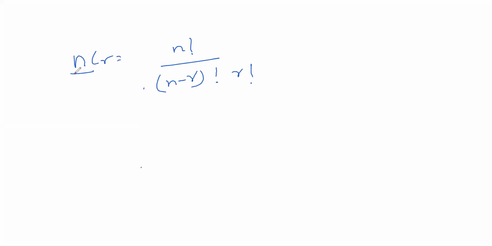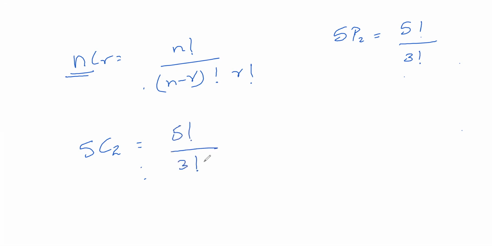A simple thing I'll tell you. If n is 5, 5C2. 5P2, we know what to do: 5 factorial by 5 minus 2 factorial, that is 3 factorial. In 5C2, what we should do? Same thing: 5 factorial by 5 minus 2, that is 3 factorial, into what is r here? r is 2.